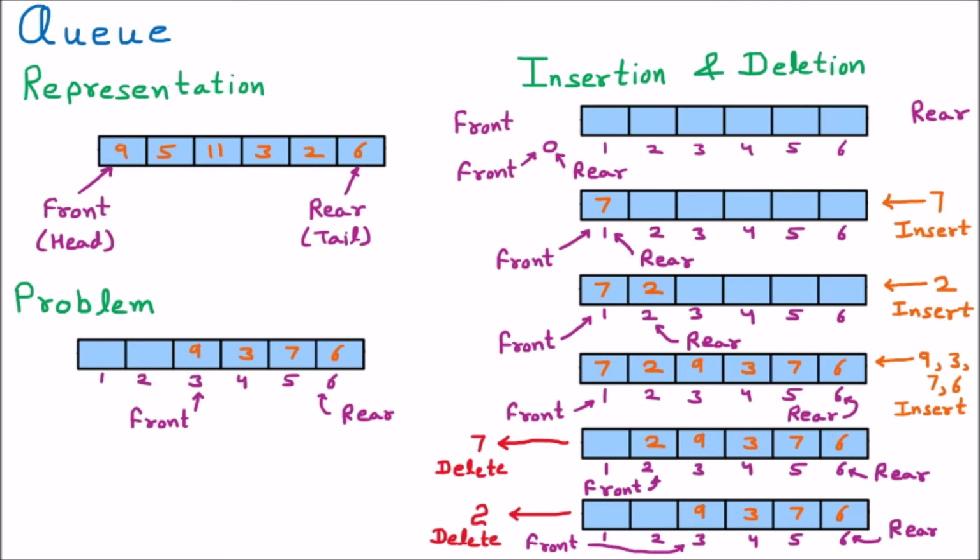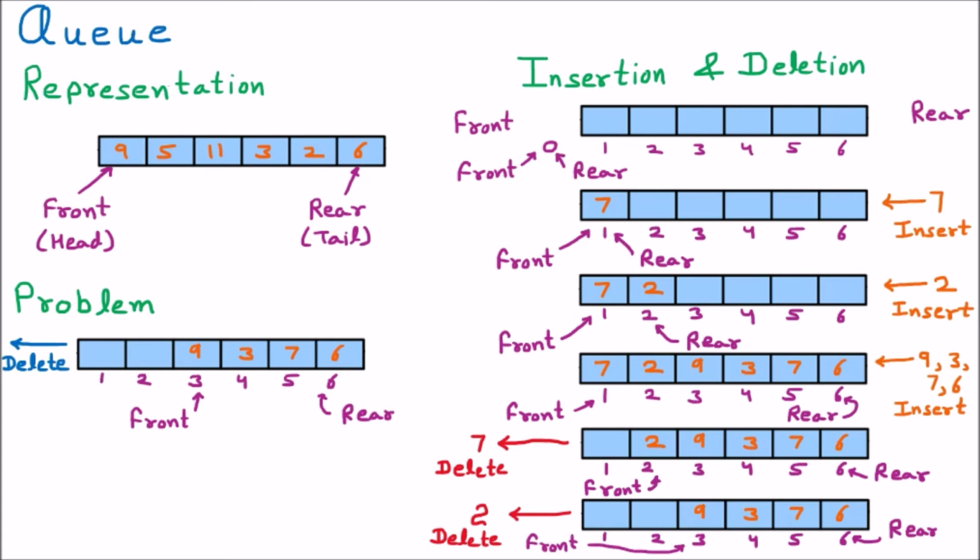If I have to delete some element, deletion is always performed from the front side. So I can delete 9, there is no problem. Afterward I can delete 3, then 7, then 6. I can delete all, one by one. So deletion here is not a problem. If I delete all the elements, the queue will become empty.